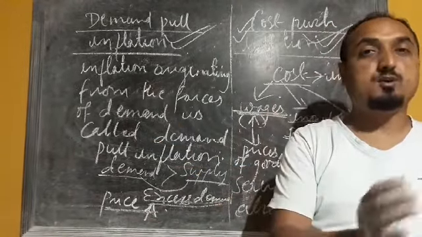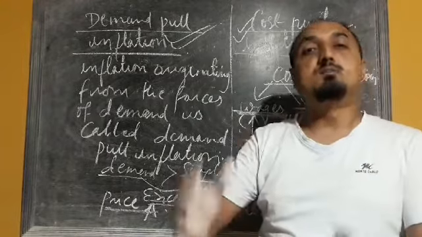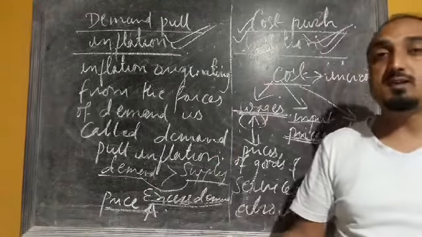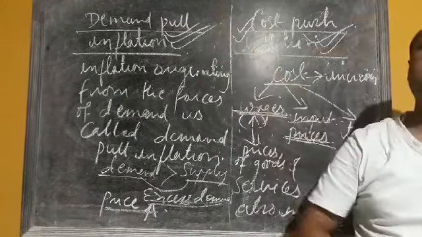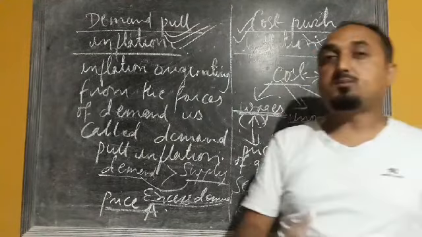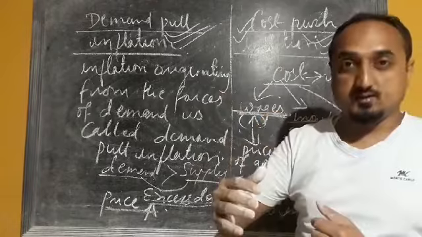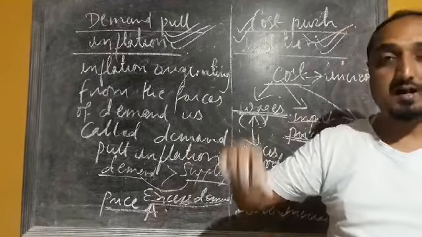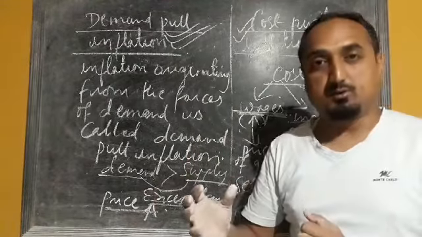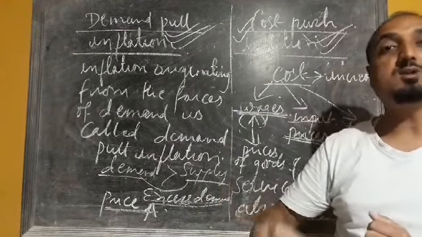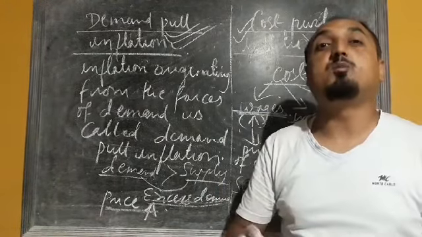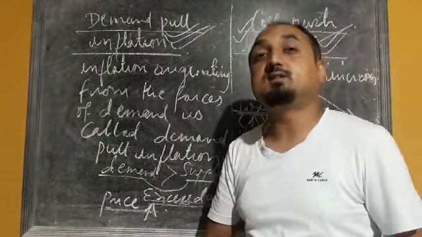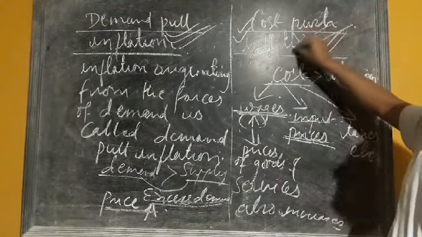In the case of demand pull inflation, there is an excess demand situation, and due to that excess demand, the price will increase, and whatever inflation takes place, that type of inflation is called demand pull inflation. Here you can see that in the case of cost push inflation, the cost of production increases due to a rise in the wage rate, or due to higher wages, or a rise in the price of inputs. When cost of production increases, the producer will not sell the commodity at the previous price, they will also increase the price. And because of that increase in price, if inflation takes place, that type of inflation is called cost push inflation.